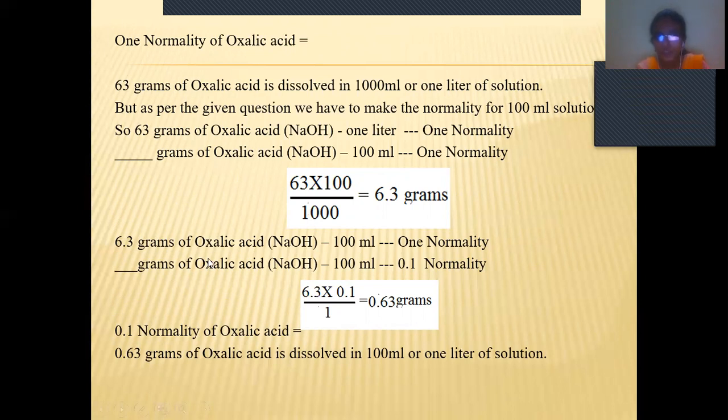So we do the cross multiplication, 6.3 into 0.1 by 1. How much do we get? 0.63 grams. So we have to dissolve 0.63 grams of oxalic acid in 100 ml of solution to get 0.1 normality.